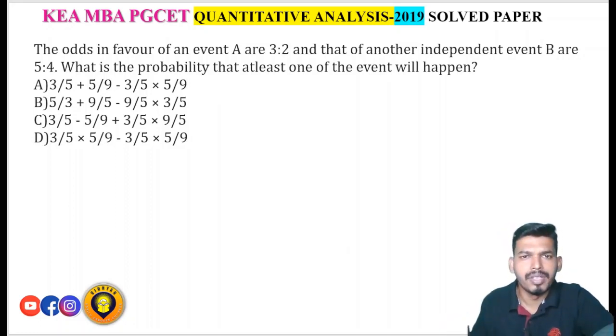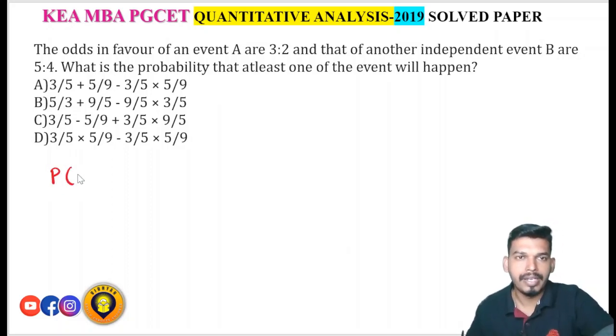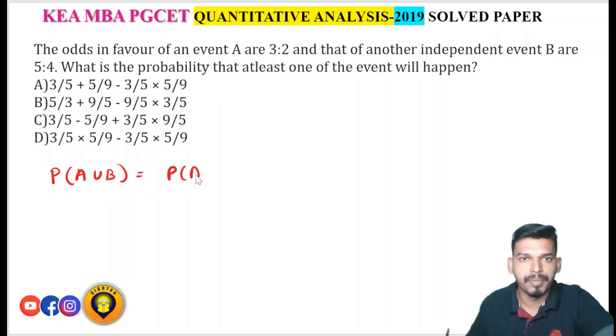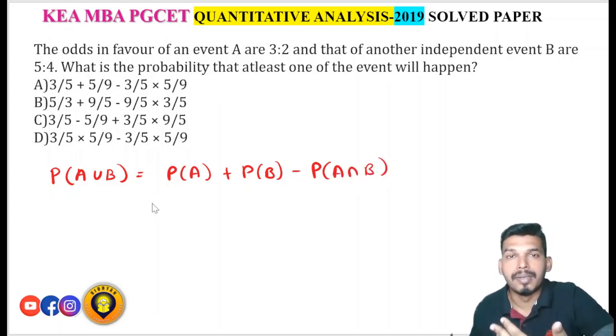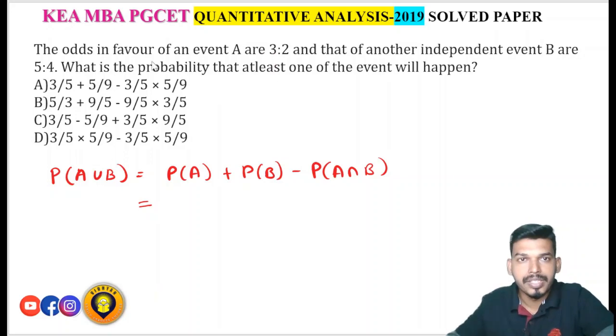So here, just to know how you can find it, there is a simple formula. P of A union B is nothing but P of A plus P of B minus P of A intersection B. Okay, so here you will get the probability that at least one of the events will happen. So what is the probability of A?